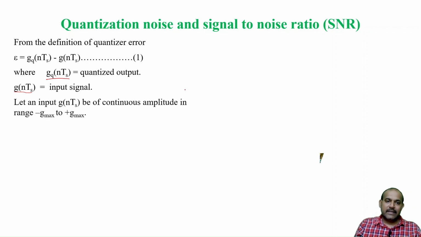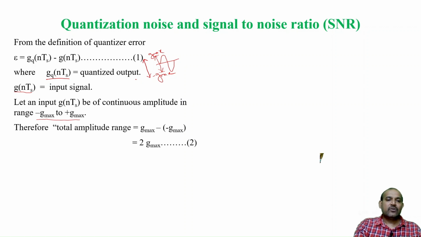Now, let us take a range. Suppose if this is your signal, so from max to min, this complete range. I will represent it as plus g max and this is minus g max. Therefore, the range is from minus g max to plus g max.